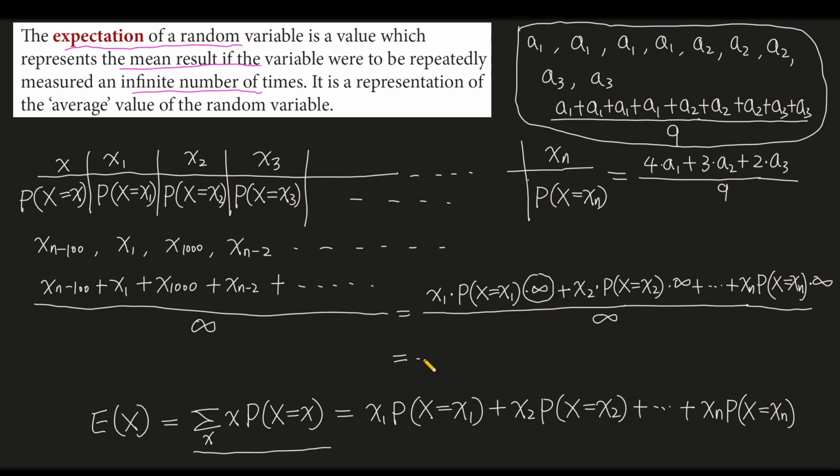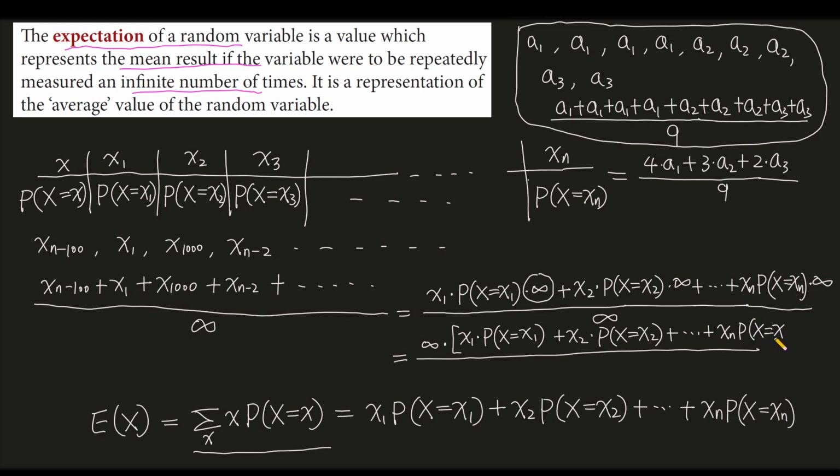So this equals this symbol multiplied by the bracket: x1 multiplied by the probability that x equals x1, plus x2 multiplied by the probability that x equals x2, plus go on until xn multiplied by the probability that x equals xn, divided by this symbol, the count of the infinite number of results.